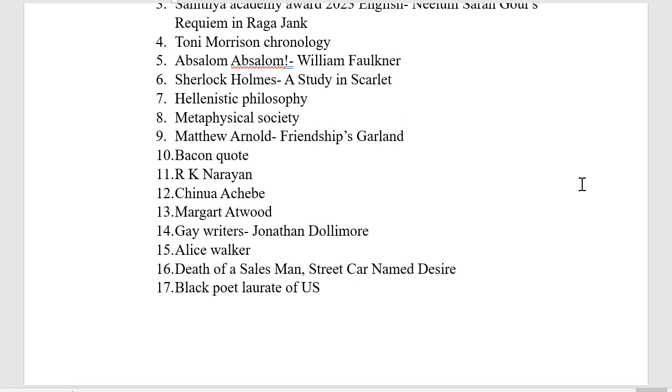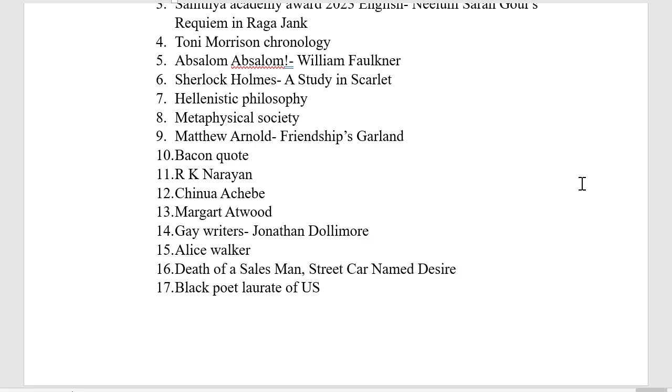Again, a list of chronology. One is to find out the chronological sequence of R.K. Narayan. It was easy only. The English Teacher, then The Guide, etc. were there. Chinua Achebe, his trilogy, and along with that Anthills of the Savannah, these were there among the options. Margaret Atwood chronology.